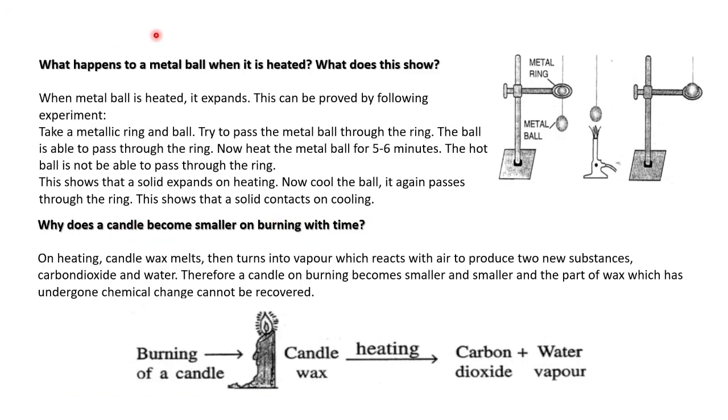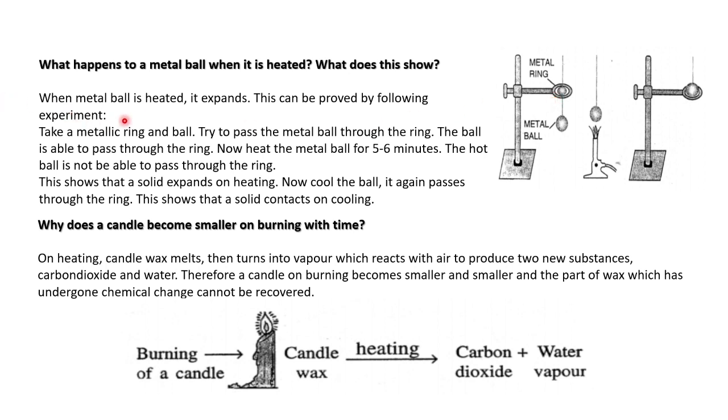Then what happens to a metal ball when it is heated? What does this show? When we heat the metal ball, fixed in a stand, by lighting a candle or Bunsen burner, it will start to heat. When it is heated, it expands. Metal will be expanding on heating. So when it expands, it becomes very tight to the stand. It will not be moving. When we take out the burner, it becomes cool and starts moving in the ring.